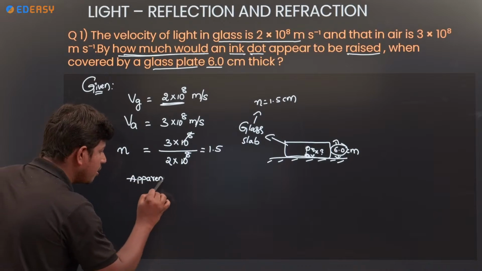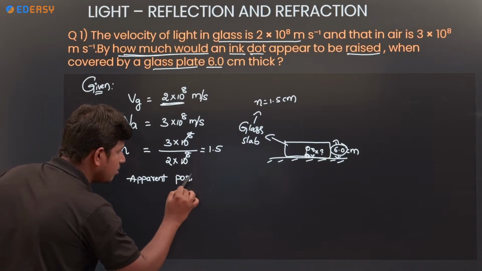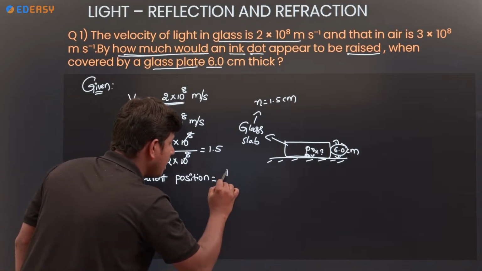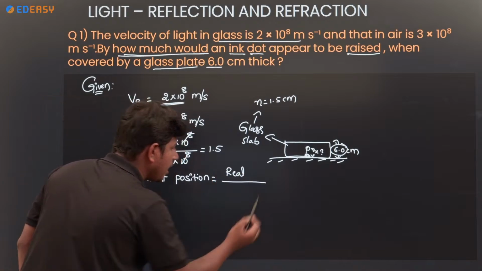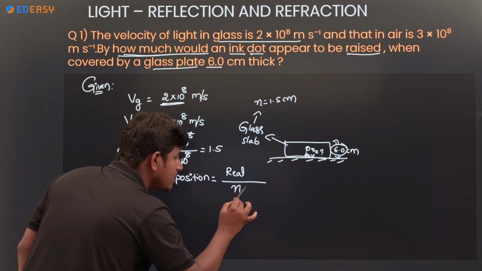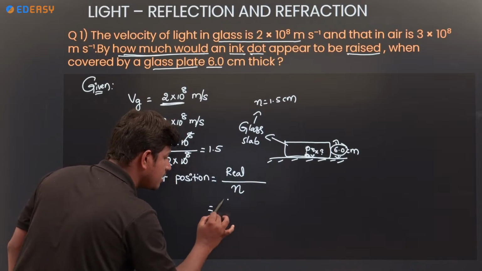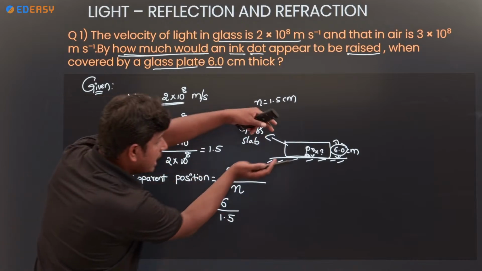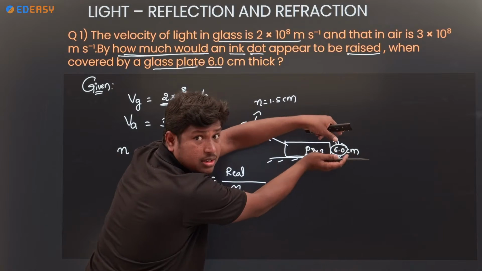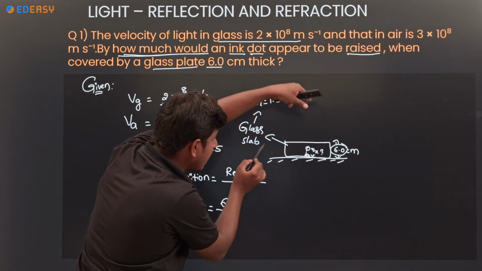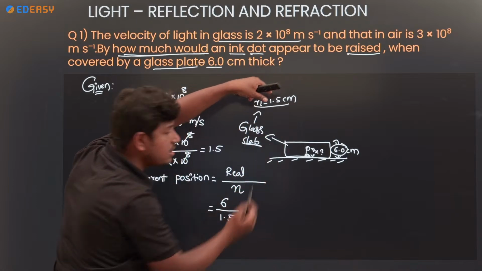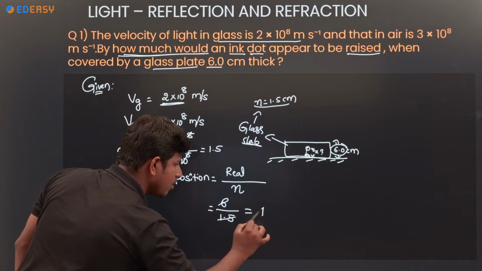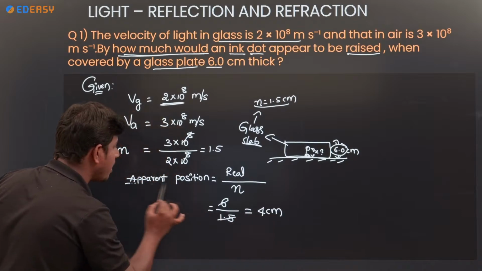See, apparent position is equal to real height divided by refractive index. Real height is 6 centimeter, refractive index is 1.5. So 6 divided by 1.5 is 4 centimeter. So this is the apparent position.